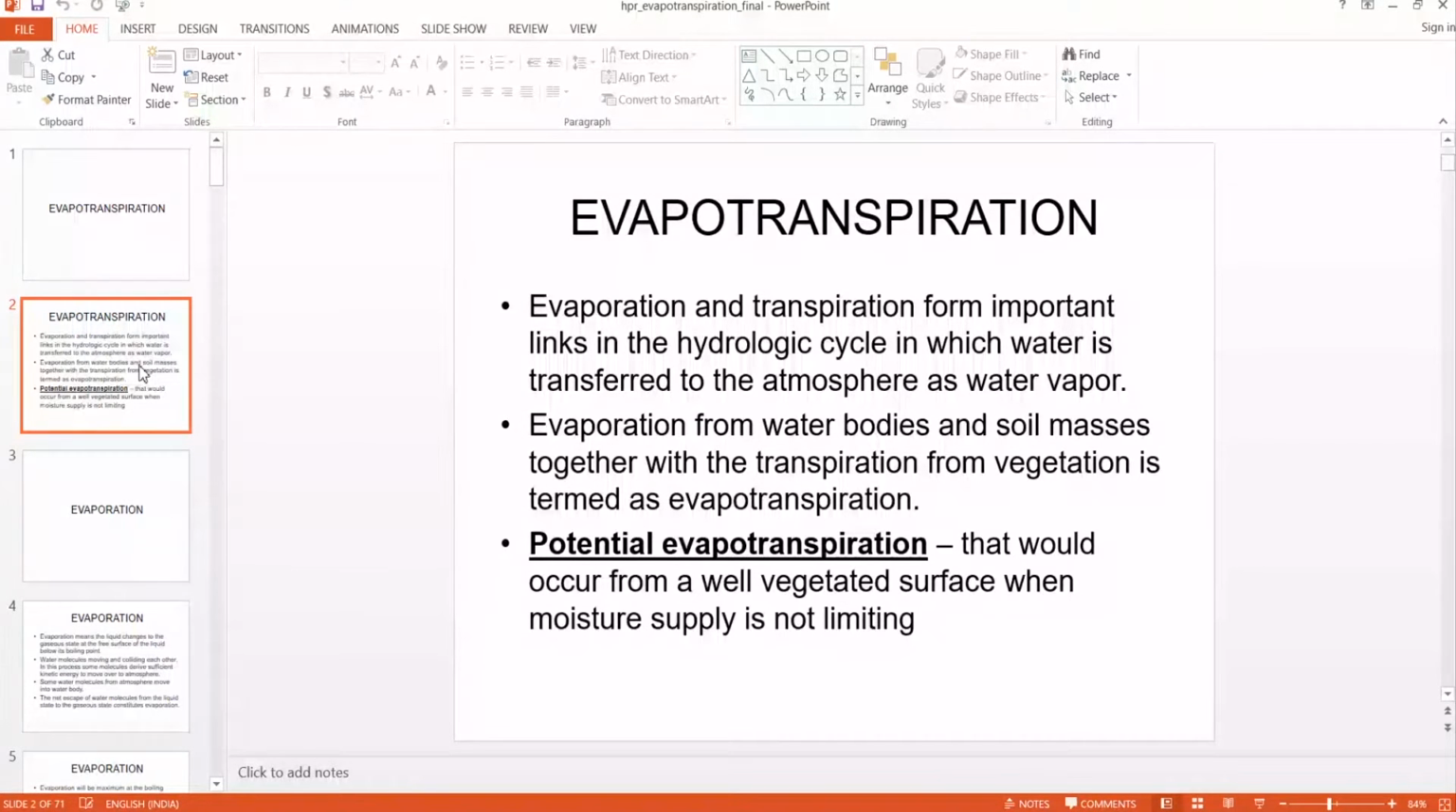So evaporation is the general term for evaporation from water bodies and soil masses. But there is another term, transpiration. Transpiration is the water released by the trees to the atmosphere as water vapor.